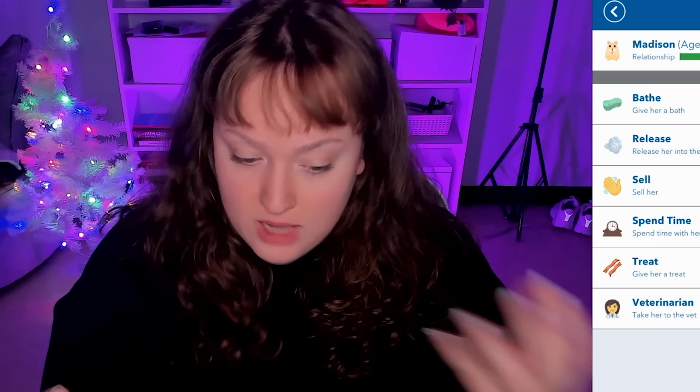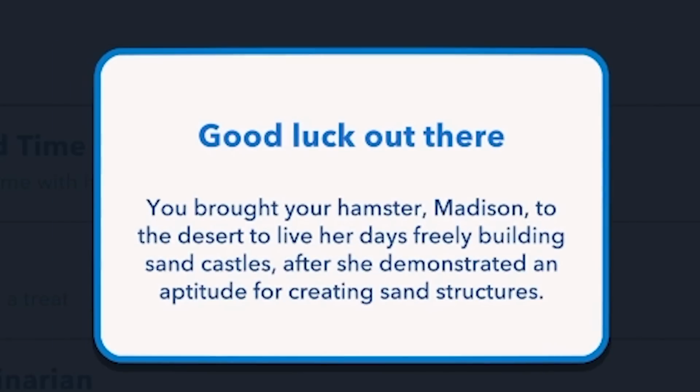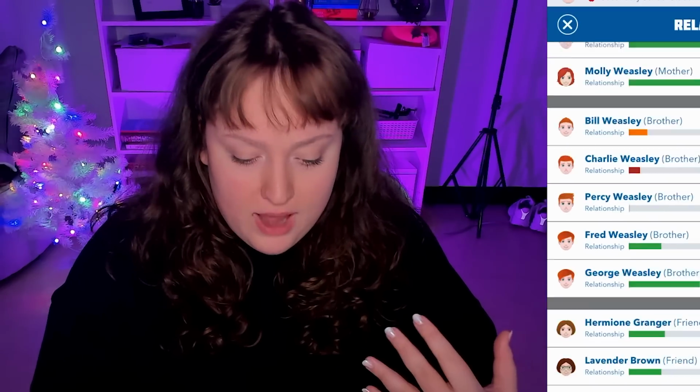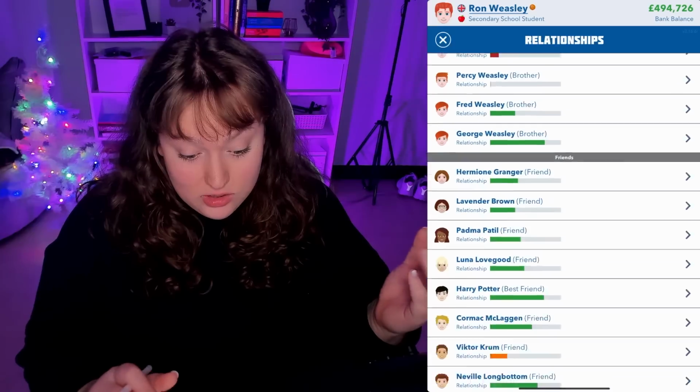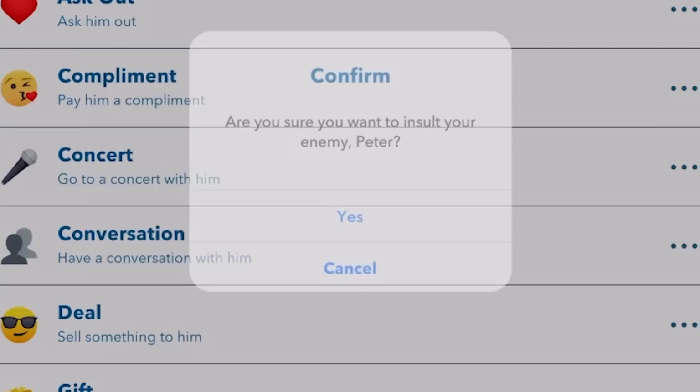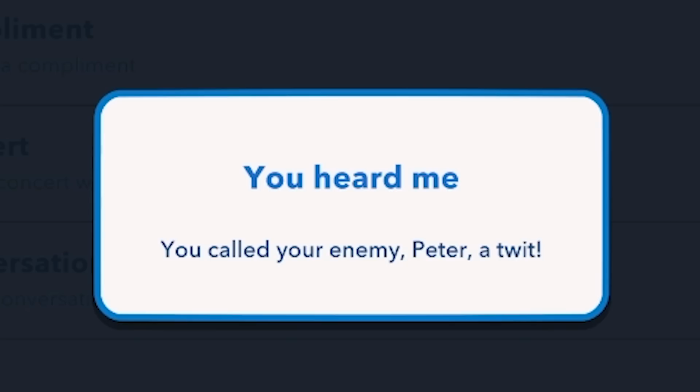So in order to symbolize that, we are going to release her into the wild to show that we are losing our pet. We are going to declare Peter Pettigrew as an enemy now. And we are going to interact with him. We're going to insult him, basically be like, dude, what the hell is wrong with you? We called him a twit.